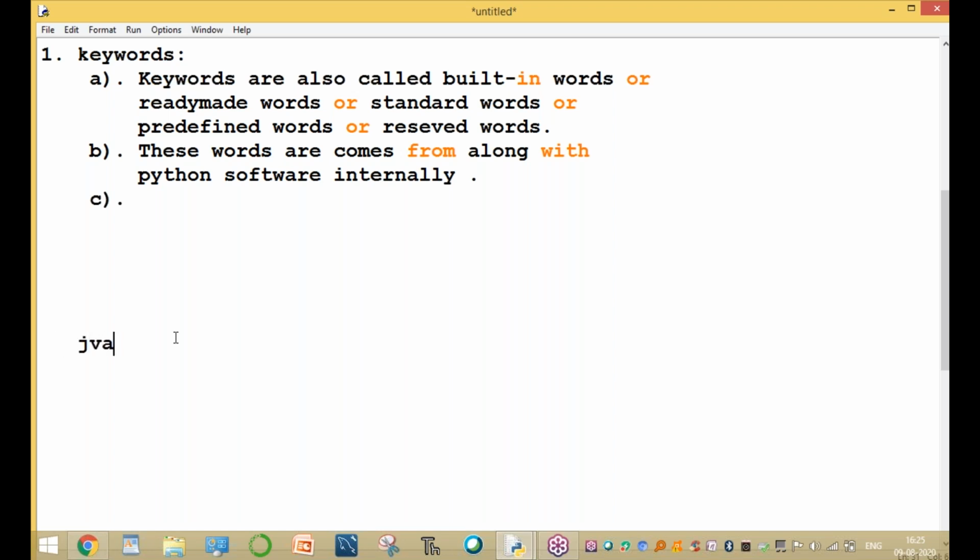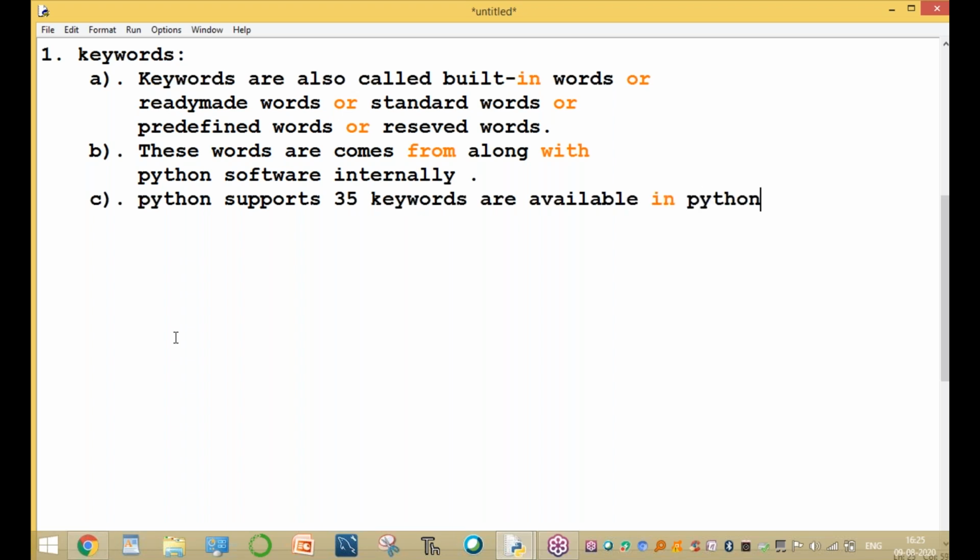For example, Java supports almost 56 keywords, C language supports almost 40 keywords, and Pascal supports 25 keywords. Similarly, Python supports 35 keywords. 35 keywords are available in Python.